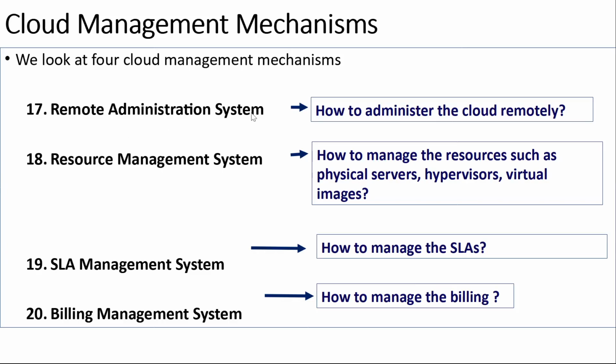Your remote administration system is like your main door, through which everyone comes, all the normal public comes. And behind the scenes, there is a resource management system. Behind the scenes also, your billing management system and SLA management system are there, which manage your SLAs and billing. So if somebody says I want to create a free tier account, I want to get an enterprise plan, everything is billed, right? So how the billing will happen, that information will be with the billing management system.